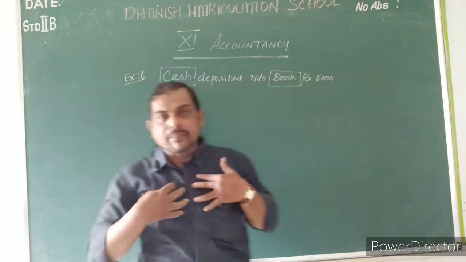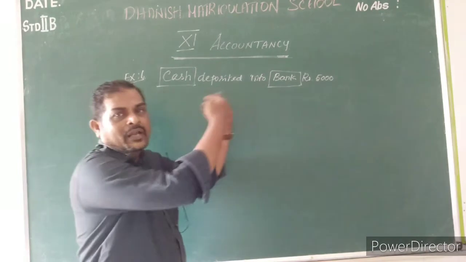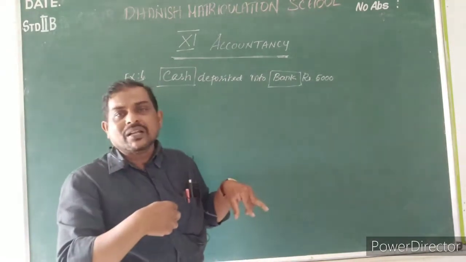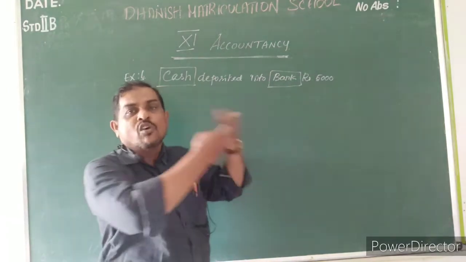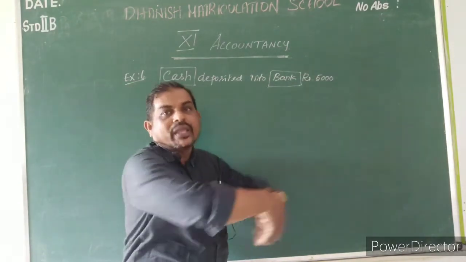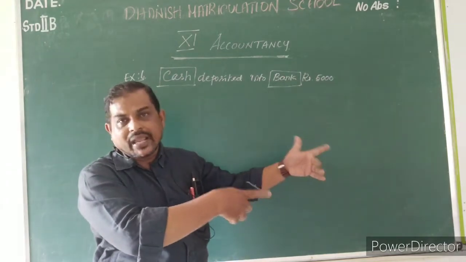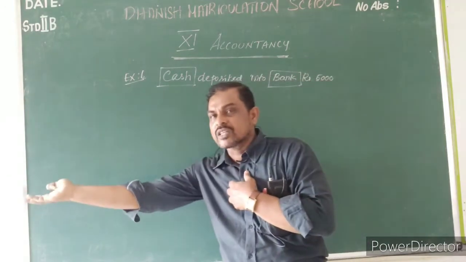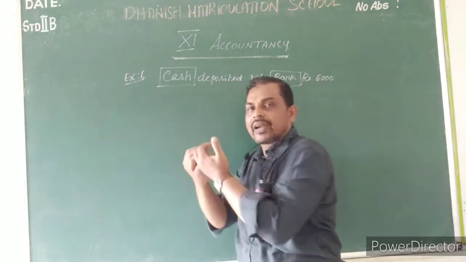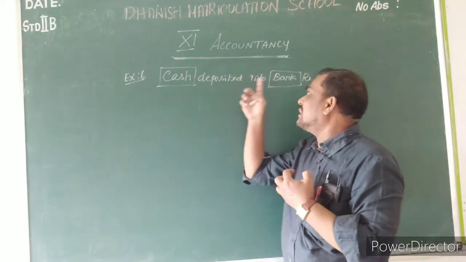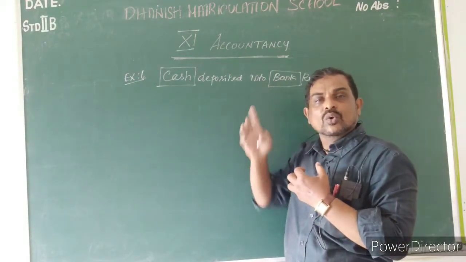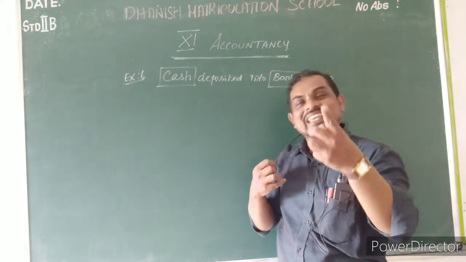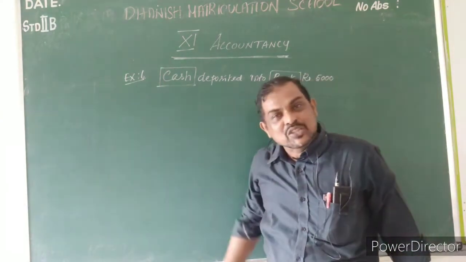Understood or not? I am the businessman. I am depositing the cash from my business, so cash is going out. As per the real account, what goes out is credited, so cash is the credit account. Here the bank is receiving the money. As per the personal account rule, debit the receiver. So the bank is the debit, and cash is the credit. Understood, my dear students?